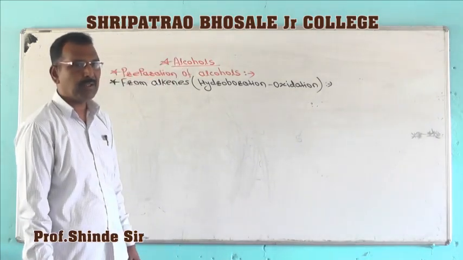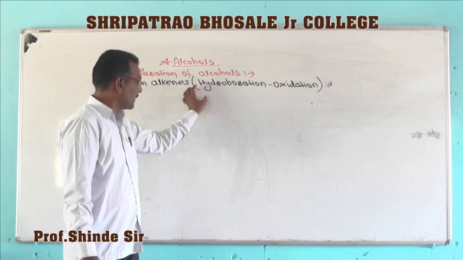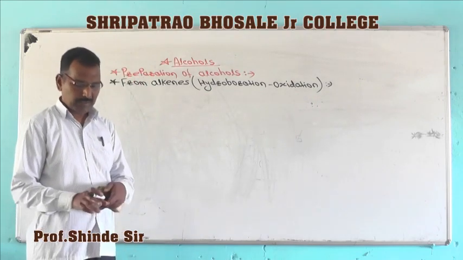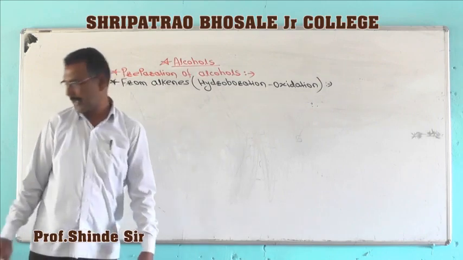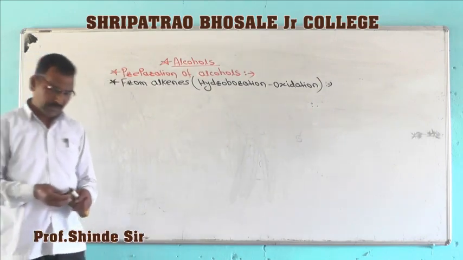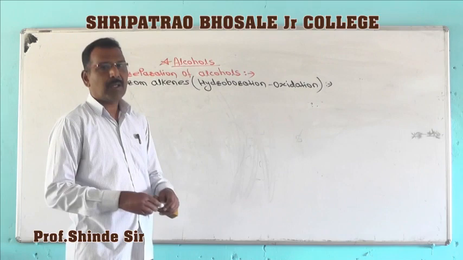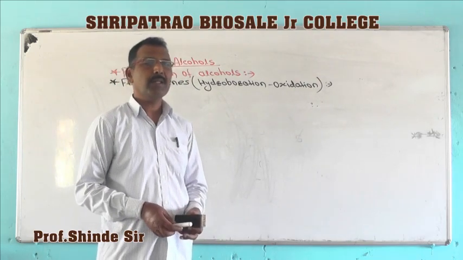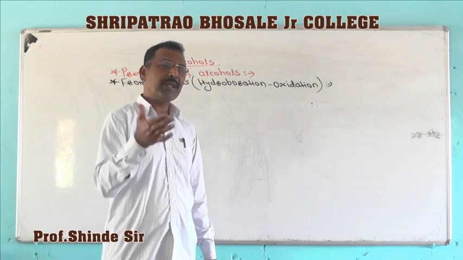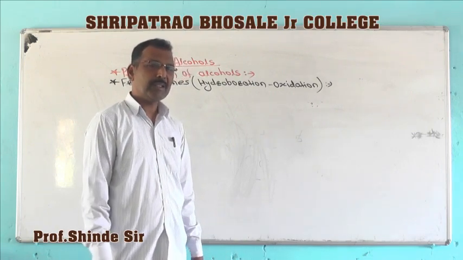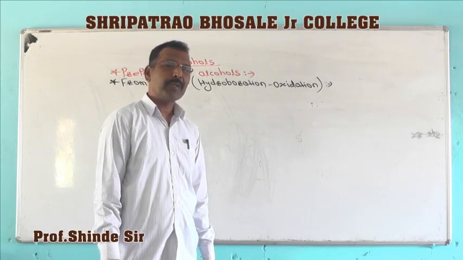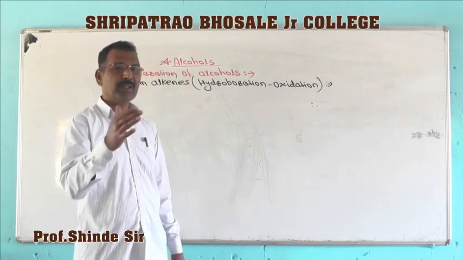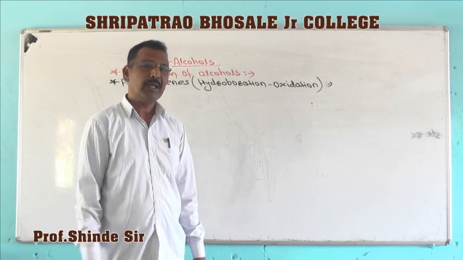In this preparation, alkenes are treated with diborane, and intermediate trialkyl boron is formed. That intermediate trialkyl boron is further oxidized by treating with hydrogen peroxide in alkaline medium. Then it gives corresponding alcohols.